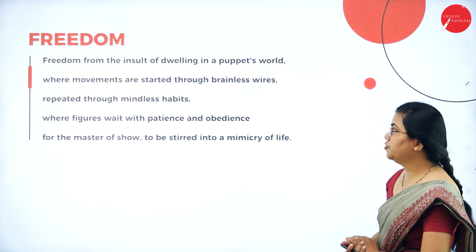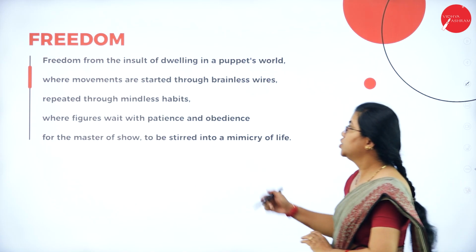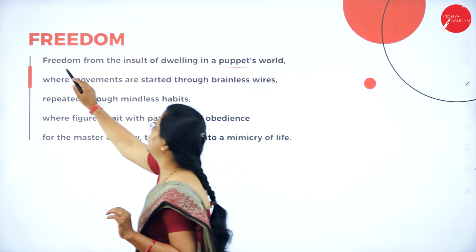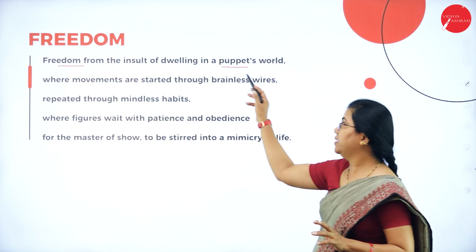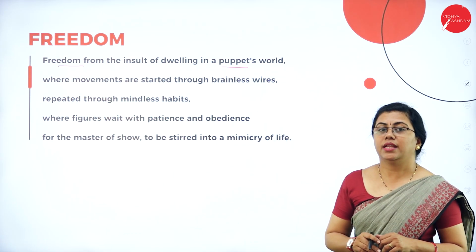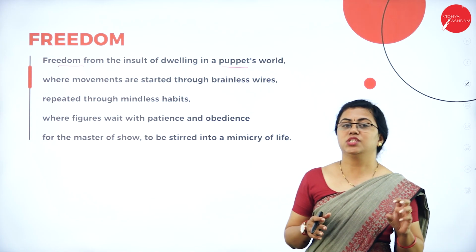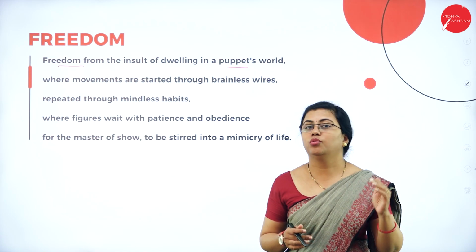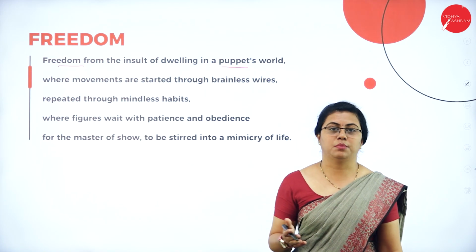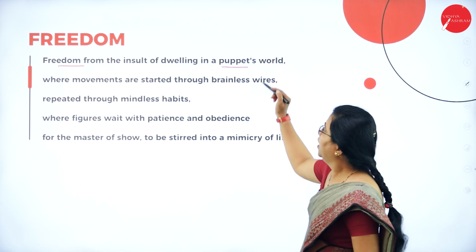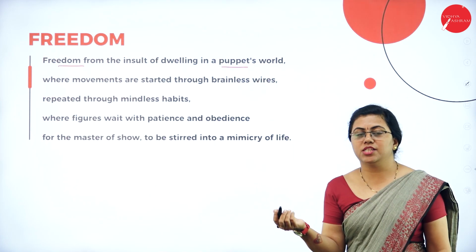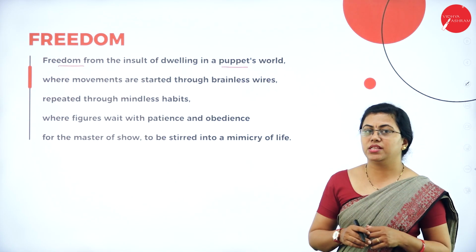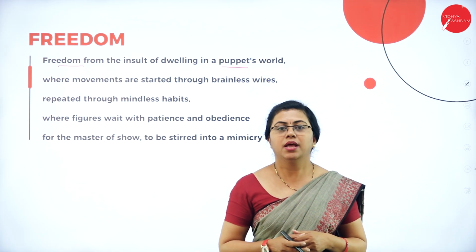Freedom from the insult of dwelling in a puppet's world. So here he uses the word puppet. You can see the irony here. First he uses the word freedom, and then he uses the word puppet. That means it is an irony that he has used. He has used both the contradictory ideas in one line only. Freedom, you don't have to wait for somebody else's instructions. But here puppet, it actually dances according to the tunes of the master, or according to the strings, the way the master plays it.